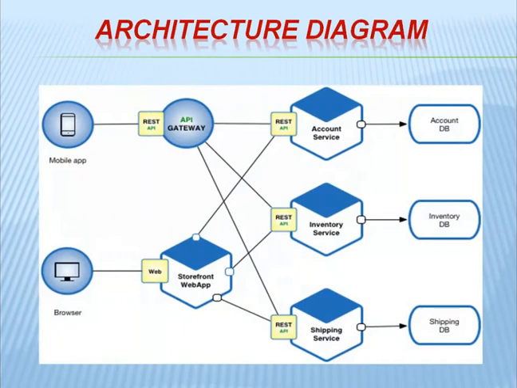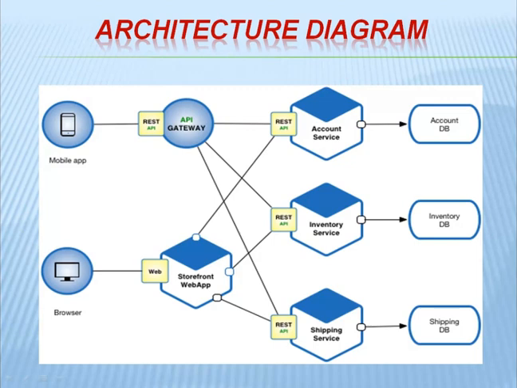This is the architecture diagram of the microservice. In the diagram, you can see the API gateway and the REST API. These are the services: the account service, the inventory service, and the shipping service. All these are simple microservices. The account service is connected to the account database, the inventory service to the inventory DB, and the shipping service to the shipping DB.